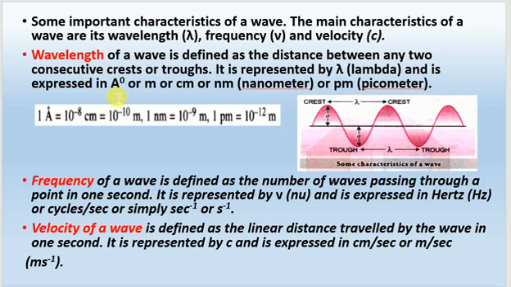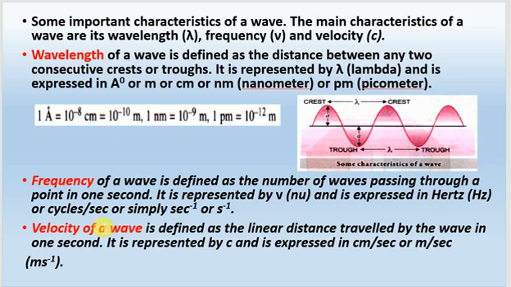It is expressed in angstrom or meter or centimeter or nanometer or picometer. So you can see the relation between angstrom, centimeter, meter, nanometer, picometer also. Next is the frequency. Frequency, we know, is the number of oscillations per second. So how many times a wave oscillates in 1 second is called frequency, and its unit is hertz.